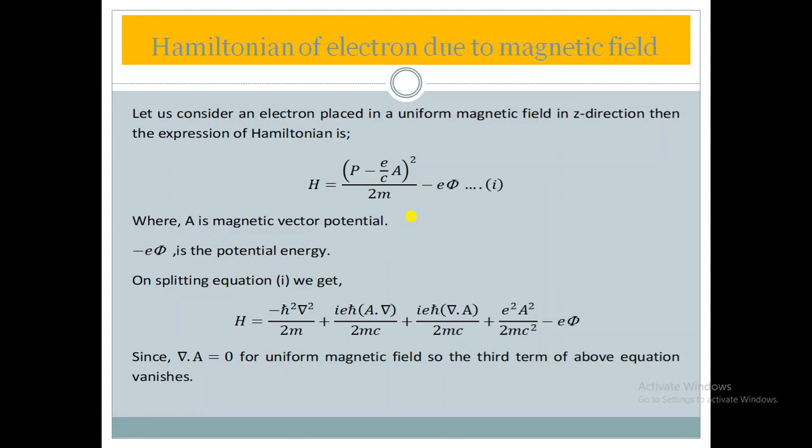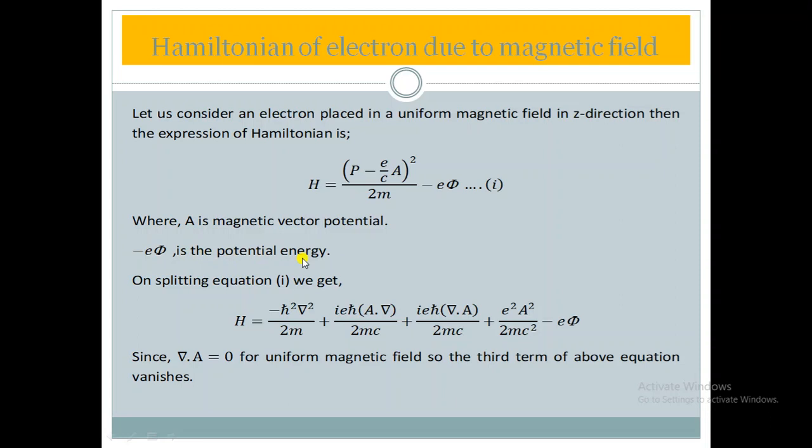Here the momentum would be p minus eA/c, where e is the charge of the electron, c is the speed of light, and A is the magnetic vector potential. The second term provides the potential energy, minus e phi.